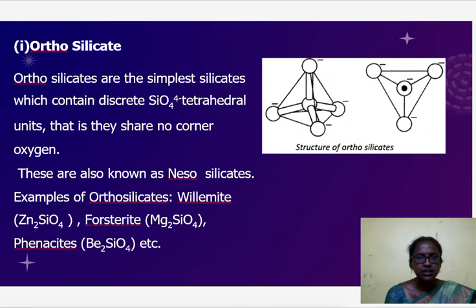Orthosilicates. Orthosilicates are the simplest silicates, which contain discrete SiO4 4- tetrahedral units that share no corner oxygen. These are also known as nesosilicates. Examples of orthosilicates: willemite, forsterite, and phenakite. This is the structure of the orthosilicates, where the silicon atom is present at the center and oxygen atoms are present at the corners.